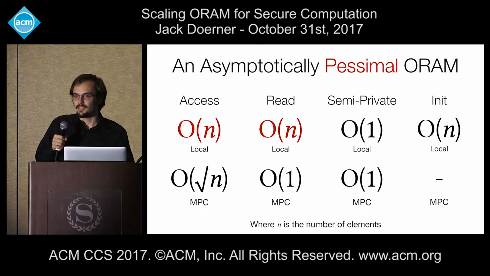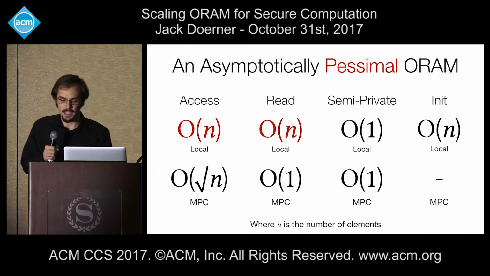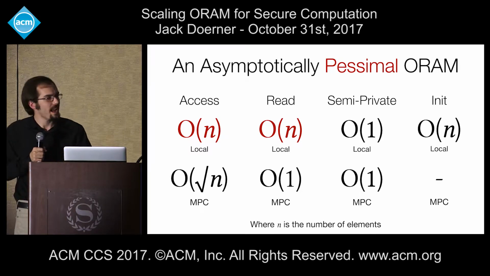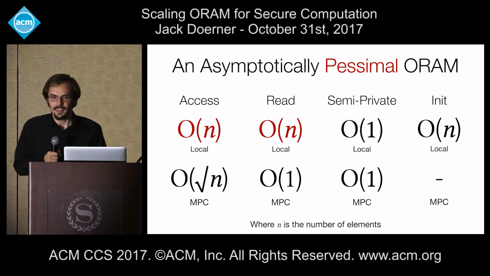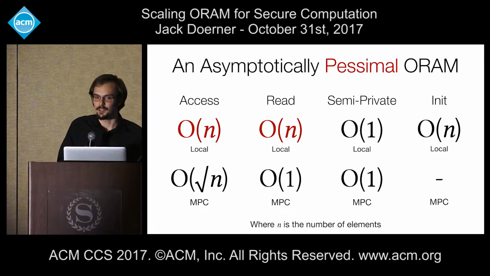We intend to take this kind of reasoning slightly further. In fact, today I'm going to propose to you an asymptotically pessimal ORAM. That is, an ORAM with access complexity in O(n). This is, in fact, just as bad as the linear scan that we started with.